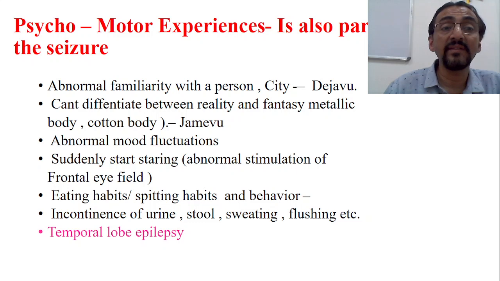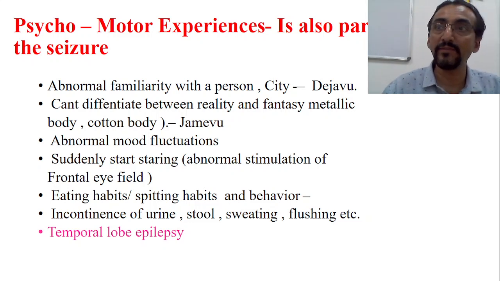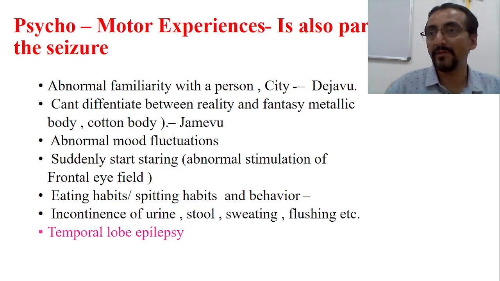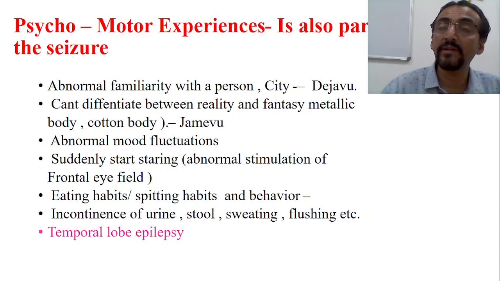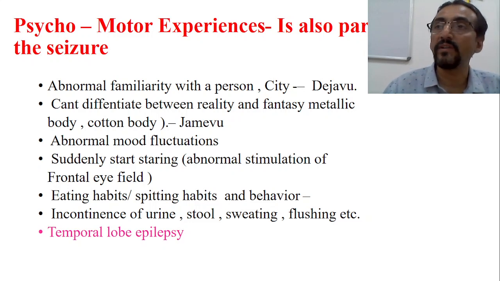Now another important thing is he is not able to differentiate between reality and fantasy, as I have explained earlier. Okay, so he is not able to differentiate between a cotton body, a metallic body, and a real human body. By looking at a metallic body also he feels that yes, this is a real one, or by looking at a doll, or at a cotton ball, also he has a feeling that yes, this is a real one. He is not able to differentiate. And this particular condition where he is not able to differentiate between reality and imaginary is called jamais vu. One is deja vu and another one is jamais vu.